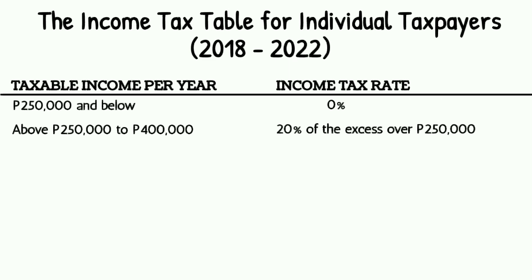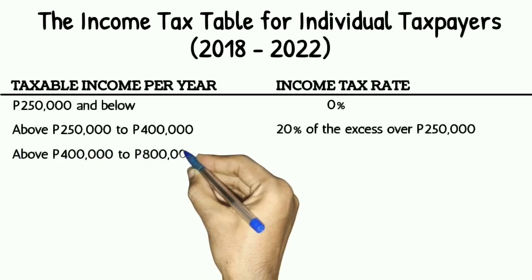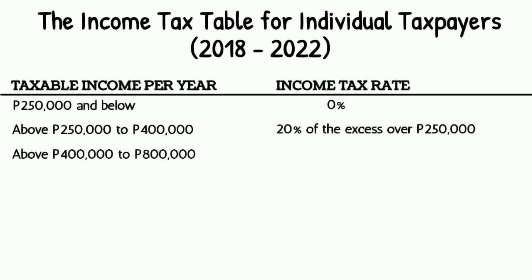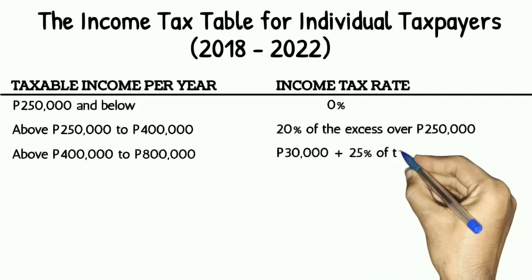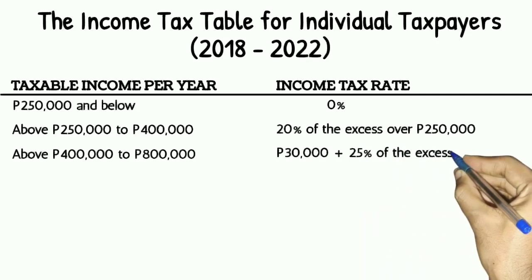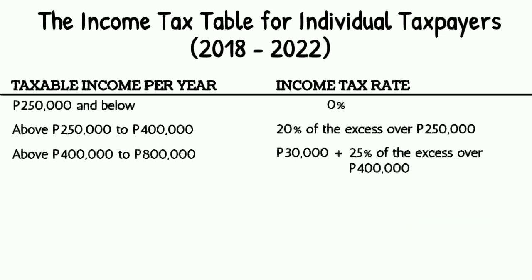If the taxable income per year is above 400,000 pesos to 800,000 pesos, the income tax rate is 30,000 pesos plus 25% of the excess over 400,000 pesos.